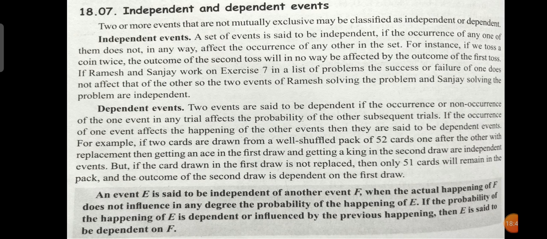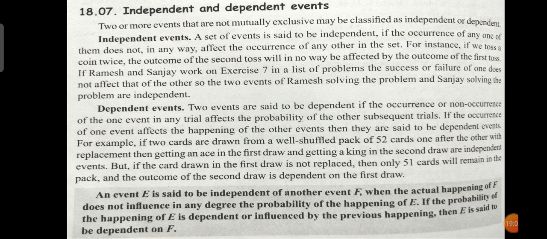For example, if two cards are drawn from a well shuffled pack of 52 cards, one after the other with replacement, then getting an ace in the first draw and getting a king in the second draw are independent events.